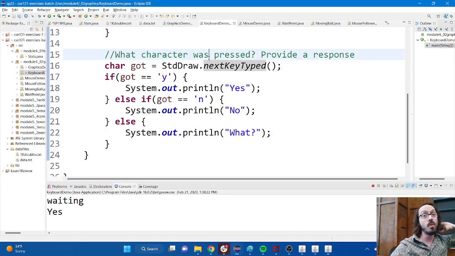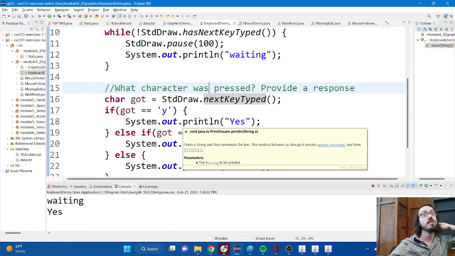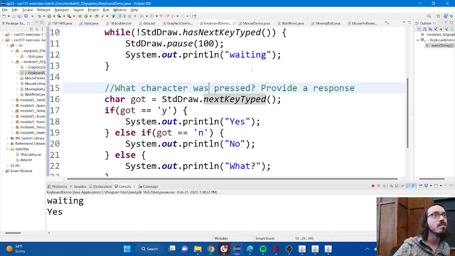This is going to wait for the very first key that's typed and then stop. But if you wanted it to wait for more than one key, you could introduce another loop and just keep doing this over and over again. That would be a cool little way to extend this out.